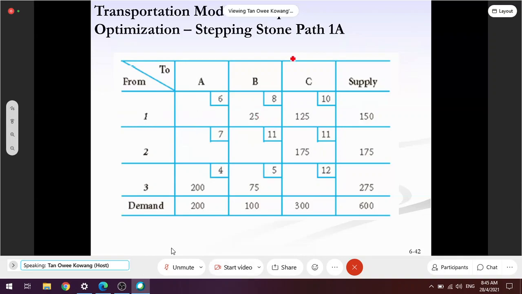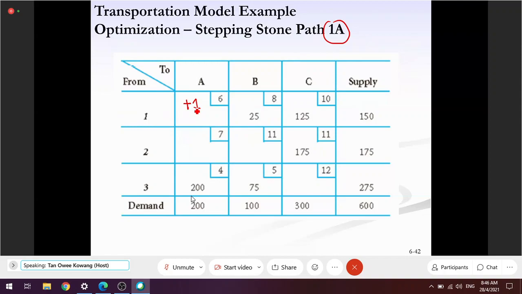Okay, now I want to see 1A first. 1A here. I want to see whether I should move something. If I move something, a certain quantity to here, what is the impact? Okay, I start with a simple one. Meaning if I move 1 unit, I'm going to explain in two methods. I'm going to explain in theoretical, then I will explain to you a practical method.